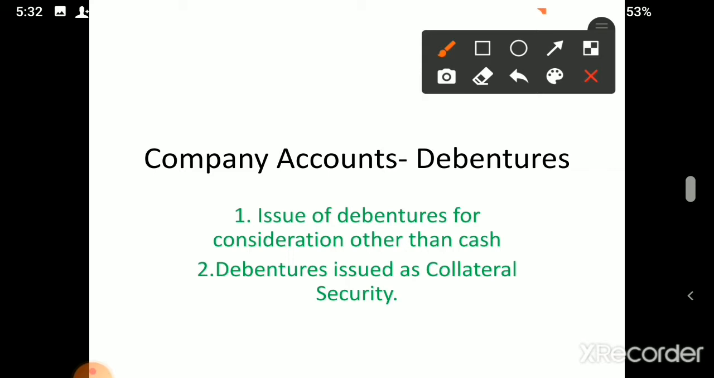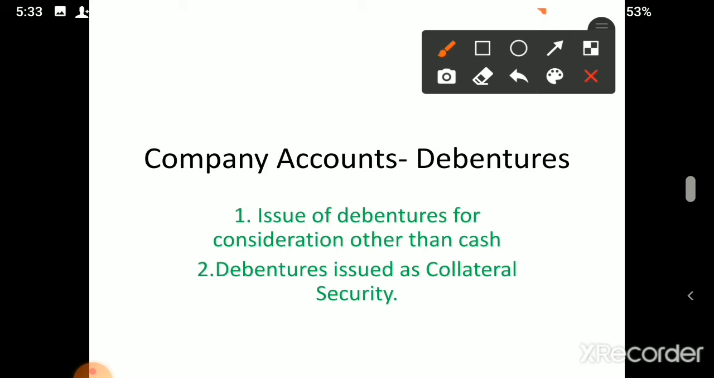So what do you mean by issue of debentures for consideration other than cash? When we purchase some assets or when one business is taken over by another business, instead of paying cash, we can give them shares or debentures. In the share chapter we discussed shares; here we discuss debentures. Both are the same. All treatments, journal entries, everything is the same. Just in place of share capital, you have to write debentures. That is the only difference.